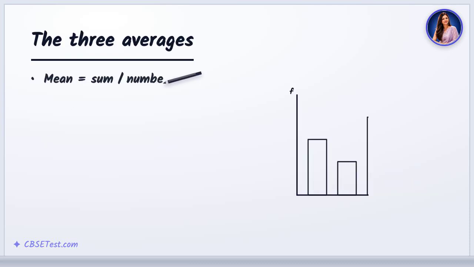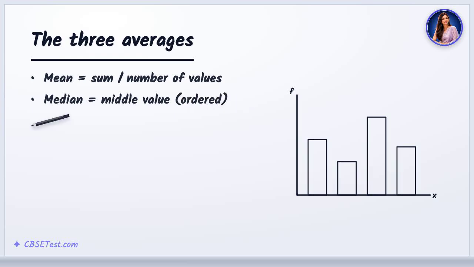There are 3 ways to find a typical value. The mean is the total divided by how many. The median is the middle value when ordered, and the mode is the one that occurs most often.